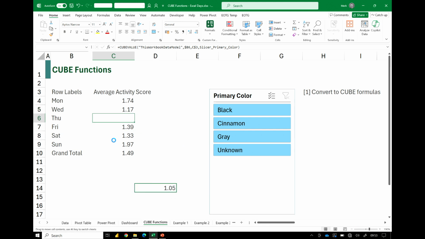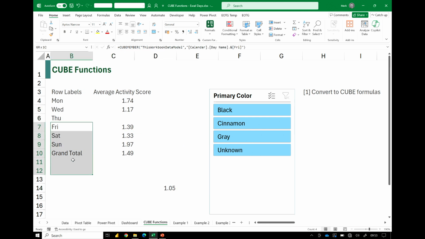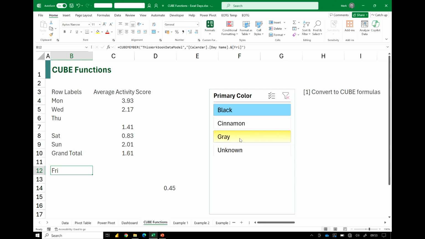And we can drag these things and place these things wherever we like. Now, you might be thinking, are they just hard-coded values? Well, if I click on the slicer, you'll see those numbers update, even though they are formulas from our data model.